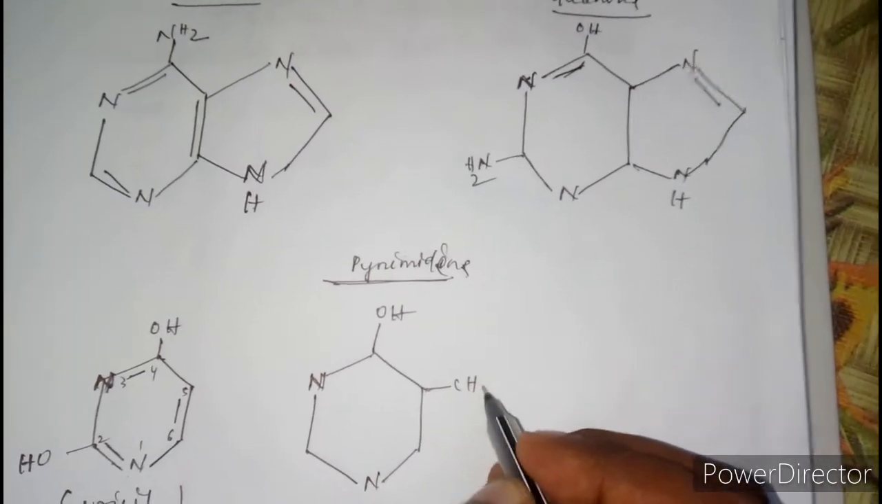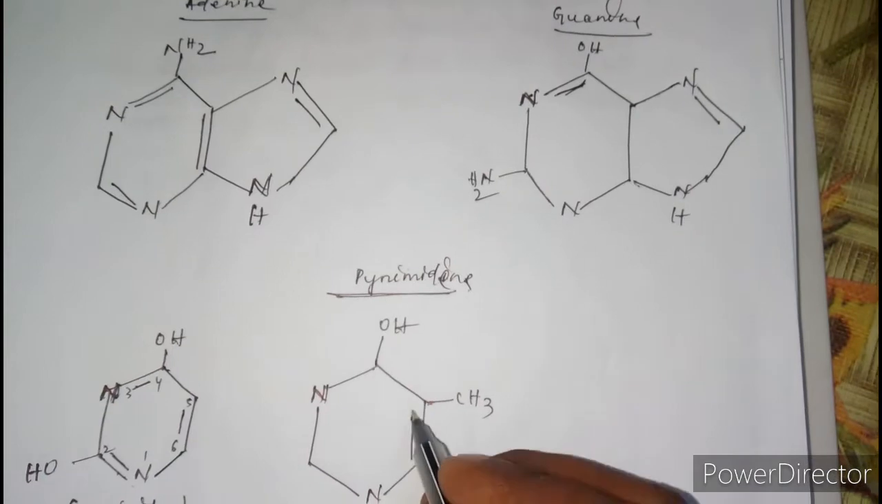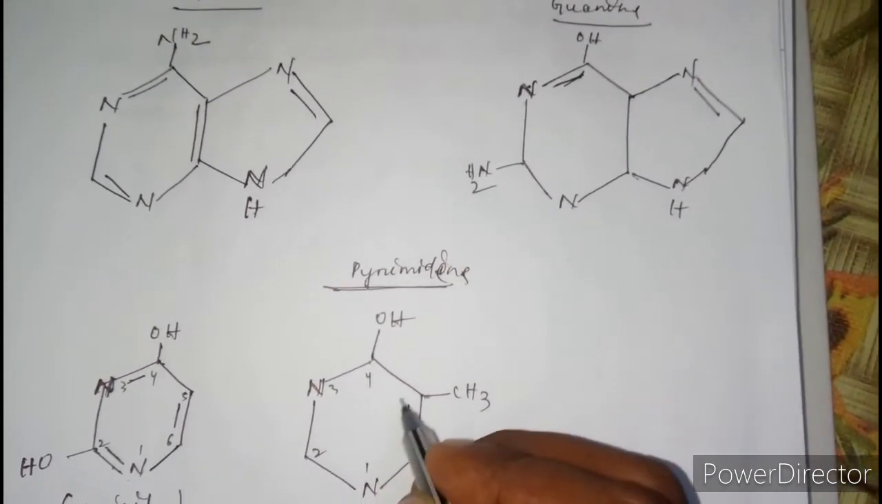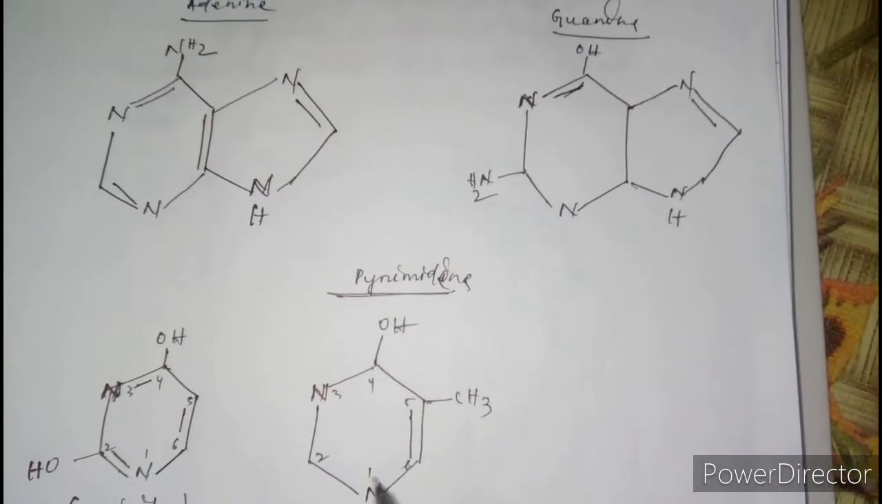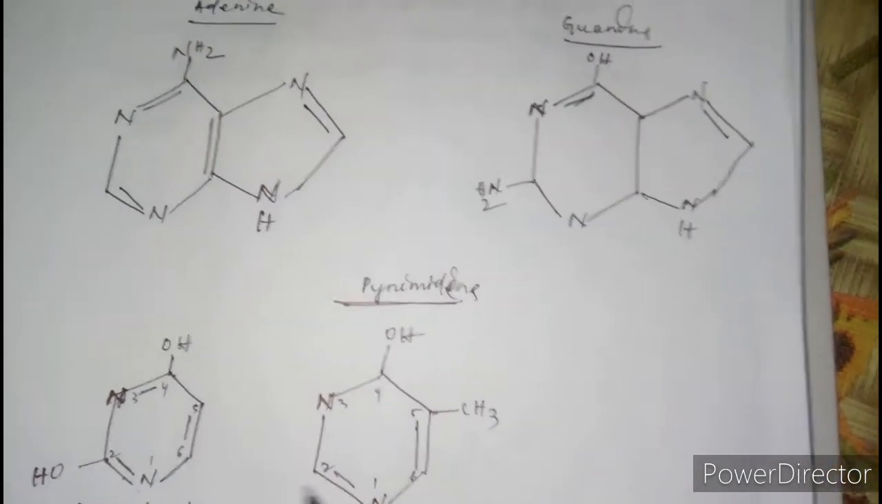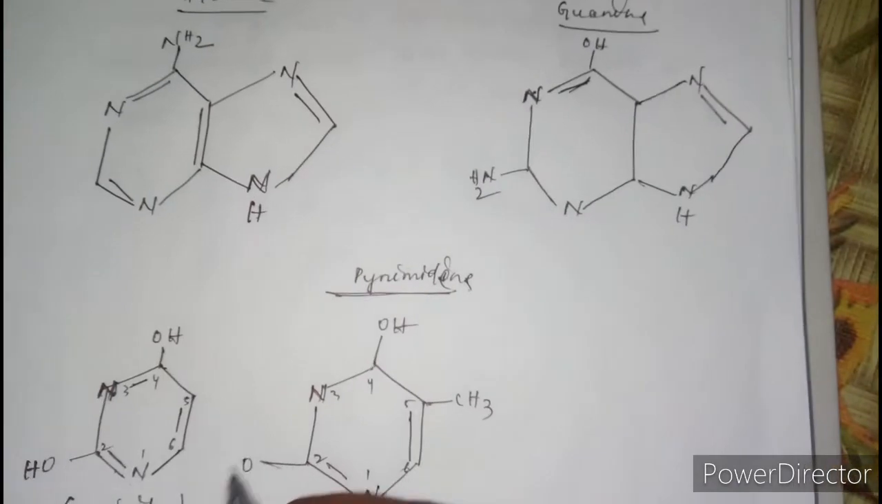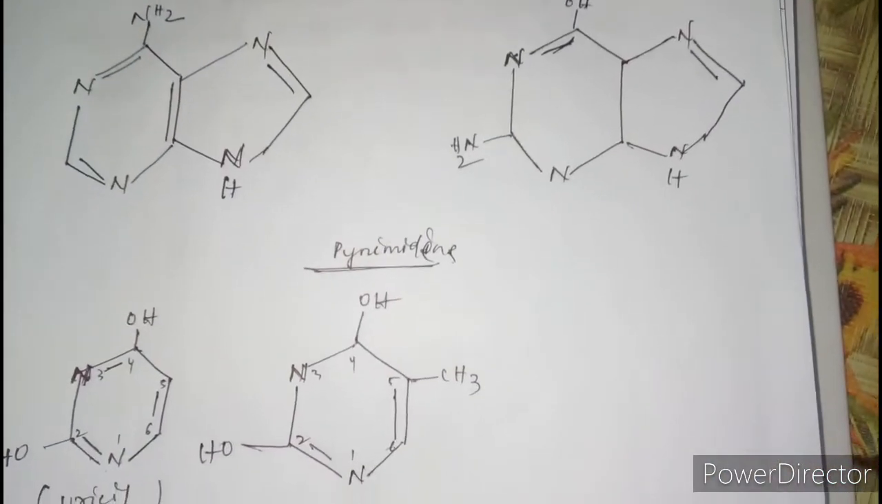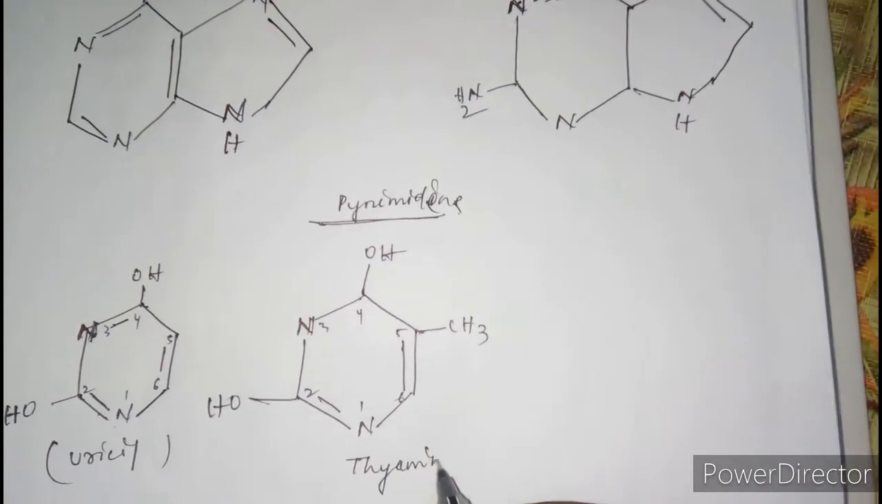Here will be the methyl group at carbon number 5. 1, 2, 3, 4, 5, 6. Here is the hydroxyl group. This is the thymine structure.